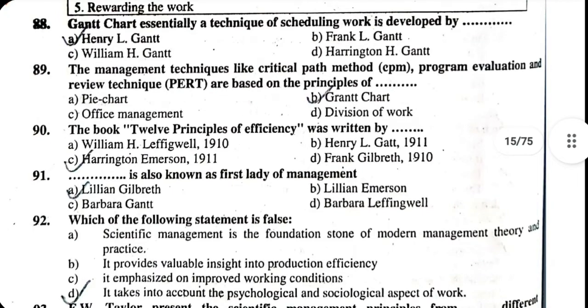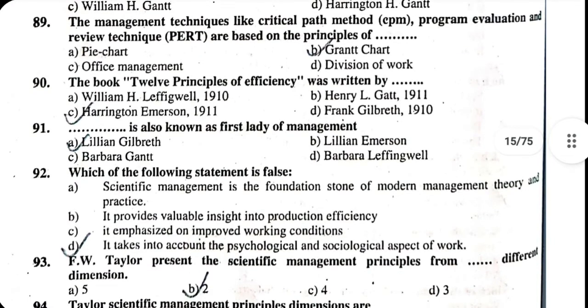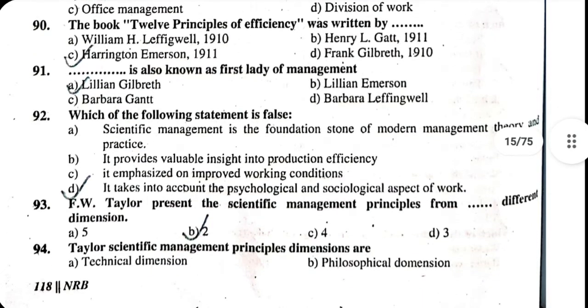88. Gantt chart, essentially a technique of scheduling work, is developed by Henry L. Gantt. 89. Management techniques like critical path method and program evaluation review technique are based on principle of Gantt chart. 90. The book 12 Principles of Efficiency was written by Harrington Emerson in 1911. 91. Dash is also known as First Lady of Management, Lillian Gilbreth.